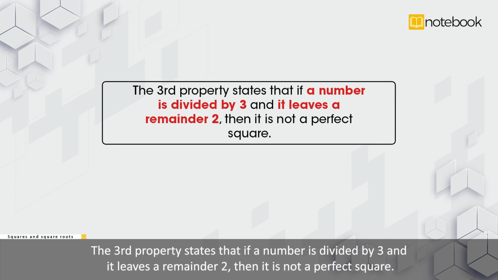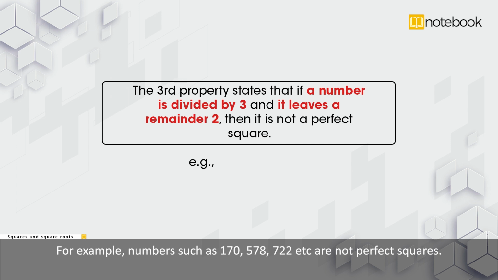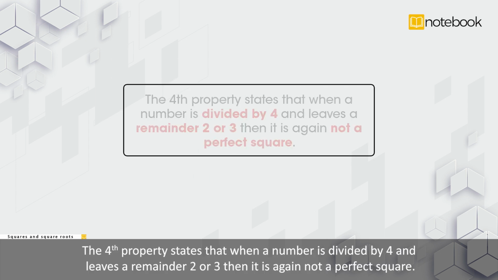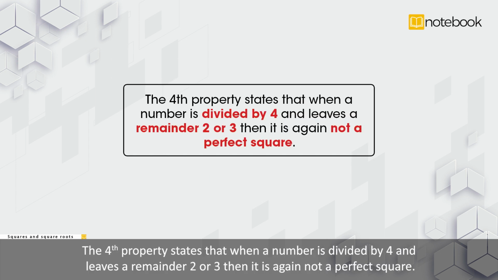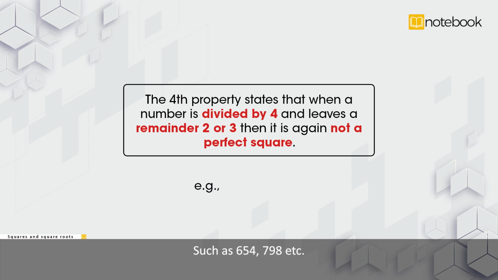The third property states that if a number is divided by 3 and it leaves a remainder 2, then it is not a perfect square. For example, numbers such as 170, 578, 722, etc. are not perfect squares. The fourth property states that when a number is divided by 4 and leaves a remainder 2 or 3, then it is again not a perfect square, such as 654, 798, etc.